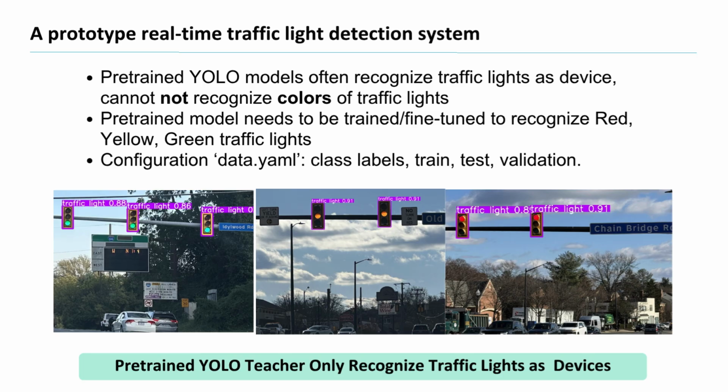The standard pre-trained YOLO model recognizes a traffic light as an object, but our task requires state-specific labels. That is the red, yellow, and green lights. So you can see some examples down here where YOLO gives the bounding box and a confidence level for the label, but it just says that it is a traffic light.